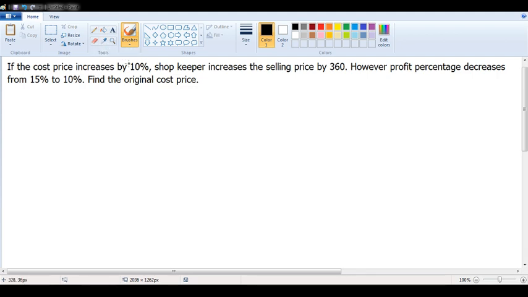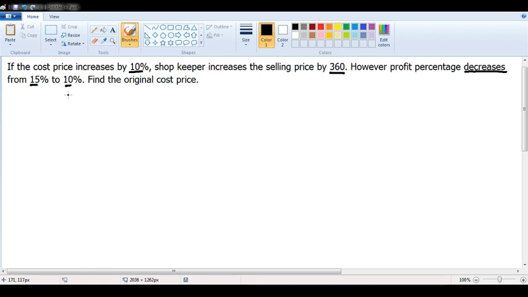The question says, if the cost price increases by 10%, the shopkeeper increases the selling price by 360 rupees. However, profit percentage decreases from 15% to 10%. Find the original cost price.